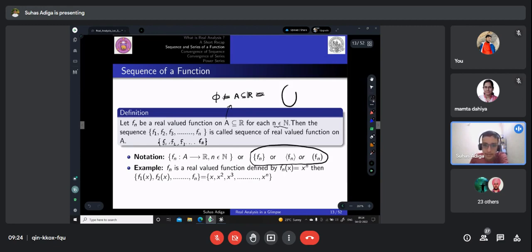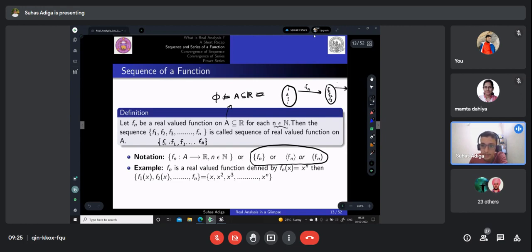So if I have a mapping, let's say this is f1, f2, f3 and so on. Okay, let me just erase this. So I have 1, 2, 3, 4, so on. Then this is that function fn. For n equal to 1, it will be f1. For n equal to 2, it will be f2. For n equal to 3, it will be f3 and so on, right?